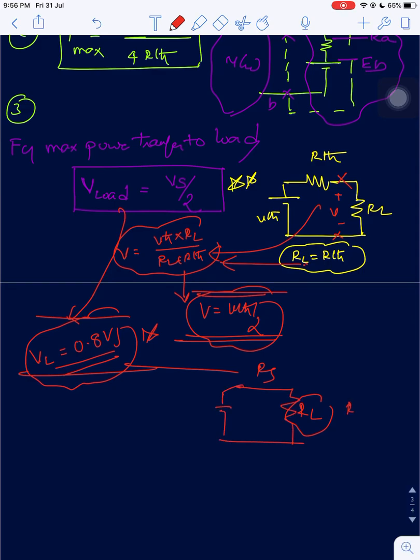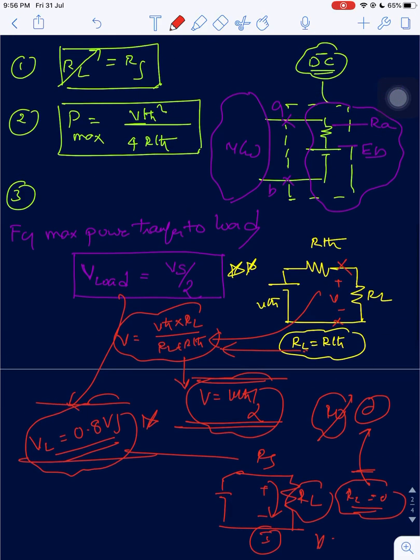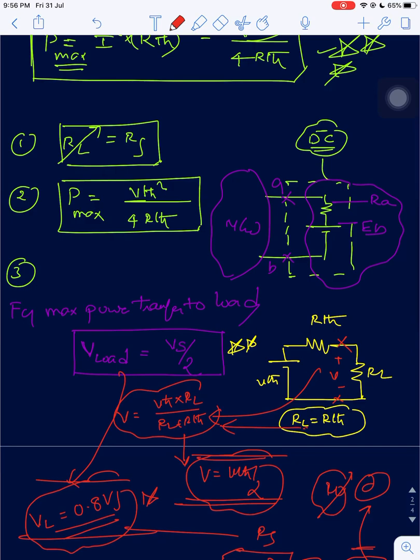And you may say that if I make RL equal to 0, then the maximum amount of current will flow, right? So V by R plus R. No, if RL is equal to 0, then it is nothing but the load is short circuited. The load resistance should be some value, not 0. So the three important formulas for DC here are: RL is equal to RS, Pmax is equal to VTH whole square by 4 RTH, and second, the voltage across the load terminal should be equal to source voltage by 2.